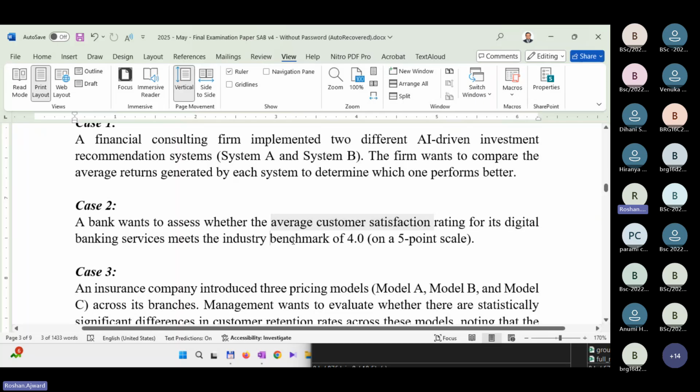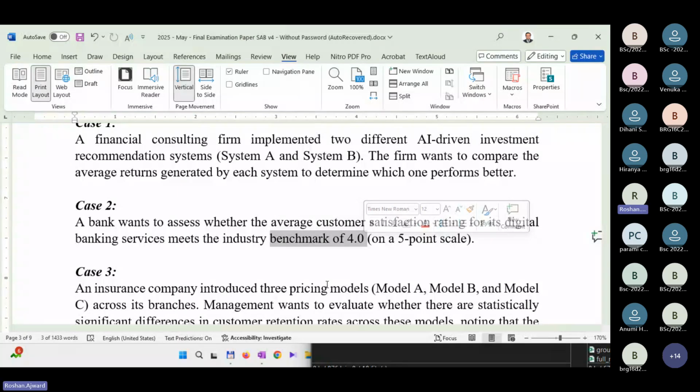That's what you do in a one sample t-test: you compare whether it's significantly different from a benchmark. The example we took in class is the bulb example, whether the 867 hours average burning time of the sample is significantly different from the population mean of 1000. The benchmark was 1000.